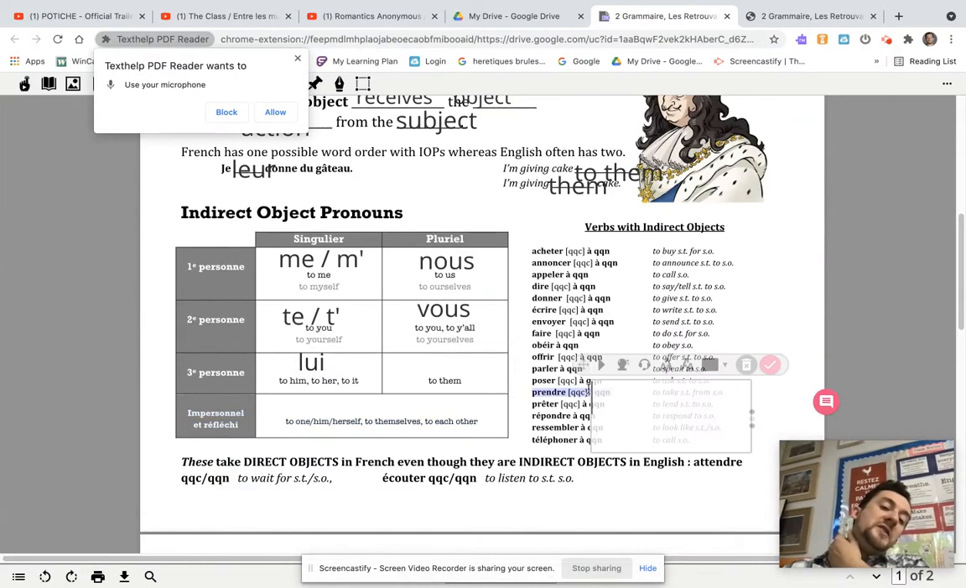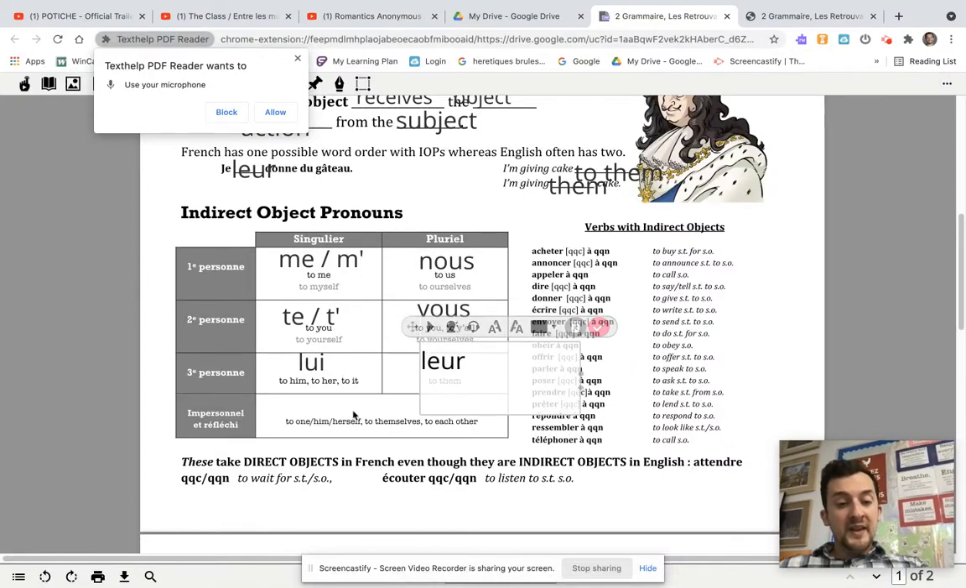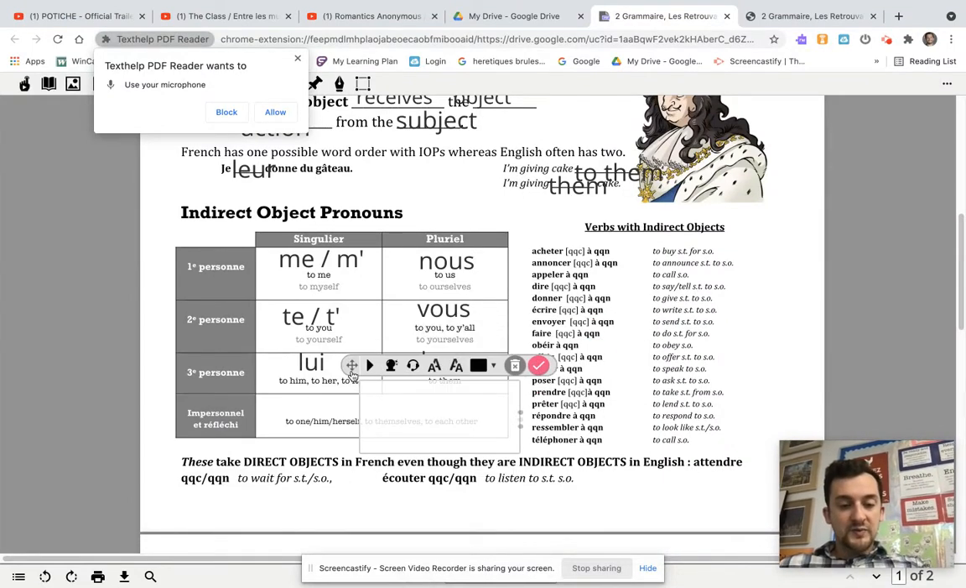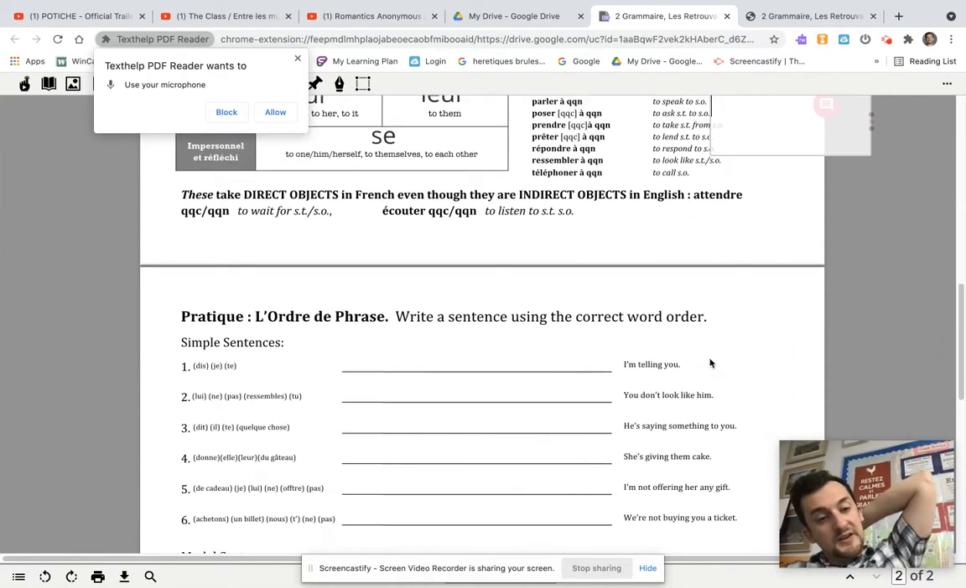But what's going to change is the le and la. You're going to use lui for to him, to her, or to it. You're going to use leur for to them. And then you've got se. Se is the same. But I won't test you on se this year. You'll learn se next year.